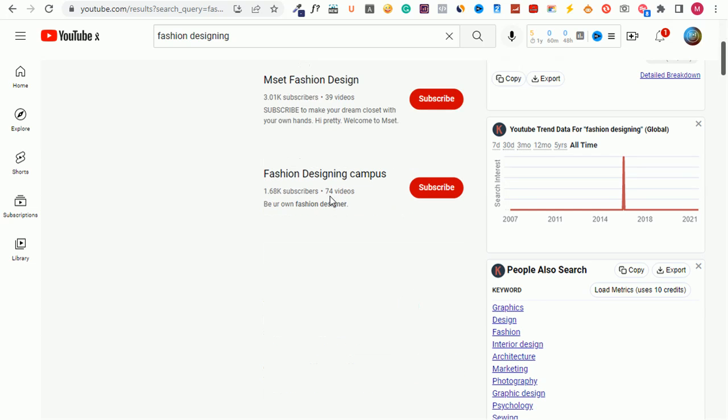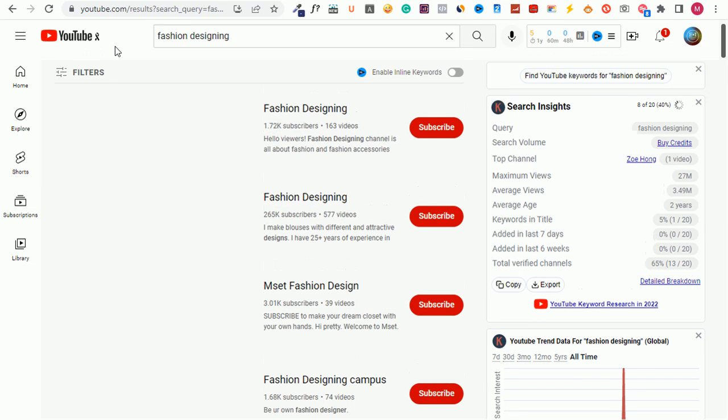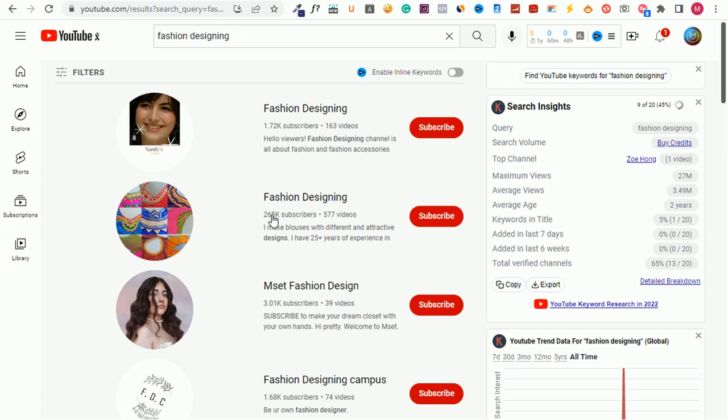For instance, if I come over to these filters and click on channel, it will show me channels that have fashion design as a key term. So you're seeing here we have this one, fashion designing, with 1.7 million subscribers. We have this one with 265,000 subscribers, and the list goes on and on. This is how you can validate the niche you have in mind.